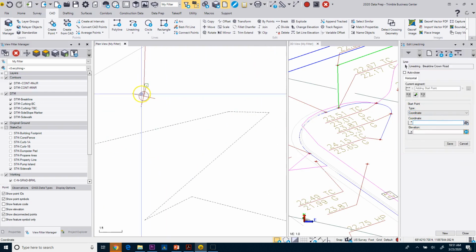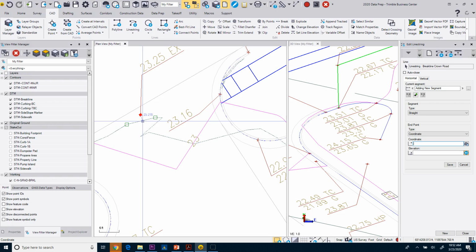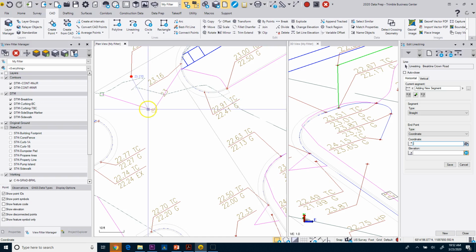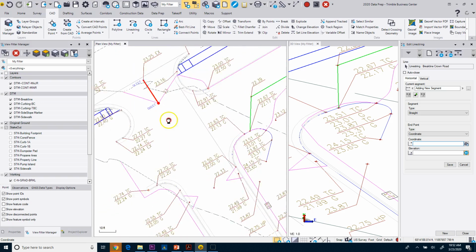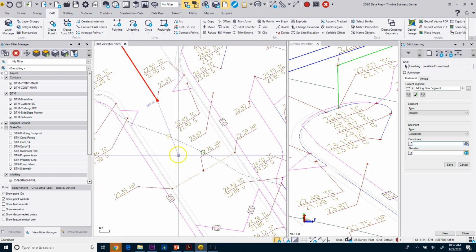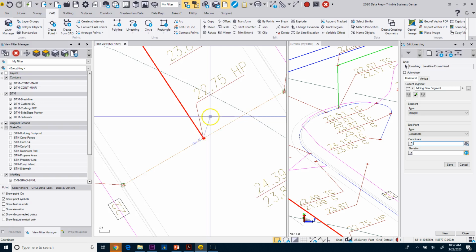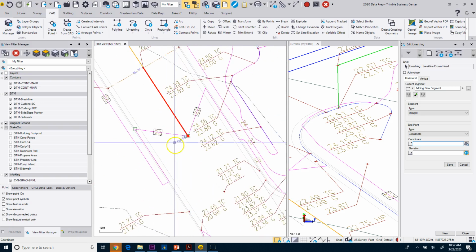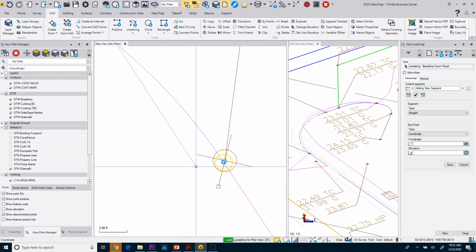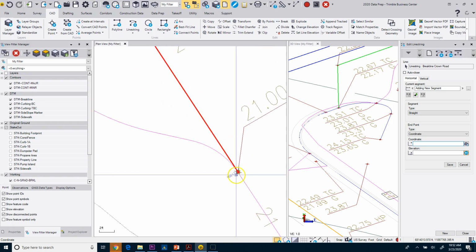And then my coordinate, I'm going to come in here and just pick that point there. It picks up that elevation. It's 23, 27, shows existing. I'm fine with that. I'm just going to leave it the way it is. I'm going to pick this, and then I'm going to come down here and we're going to snap to the center of that. And then we're going to snap to the center of this high point. So it's picking up those elevations, which is fine. I'm going to pick the center of this, and then we'll come down here and we'll come right into this contour here. Actually, let's just pick that line there, which is 21.